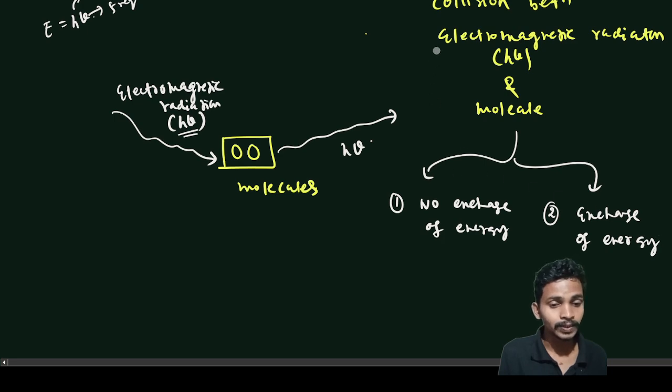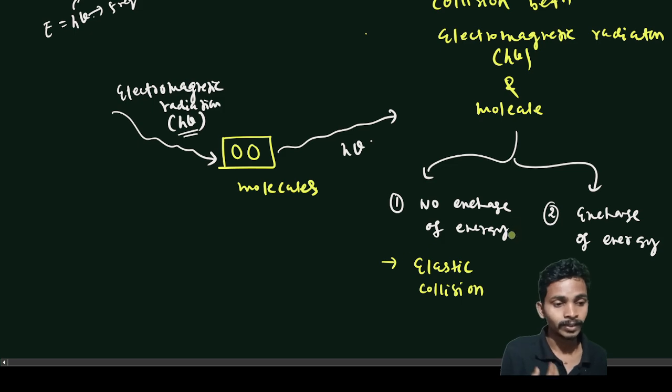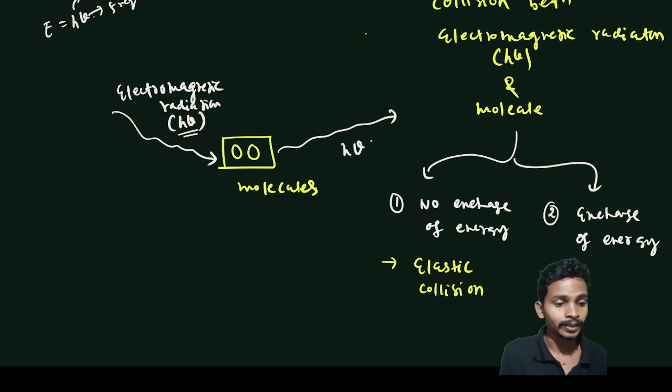Whenever there is no exchange of energy, in Raman spectroscopy we say elastic collisions, and whenever the exchange of energy happens, we say inelastic collisions.